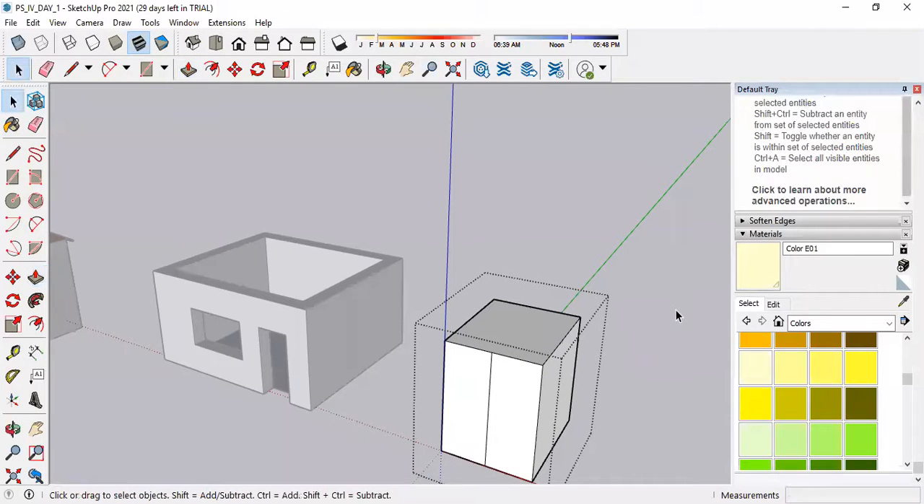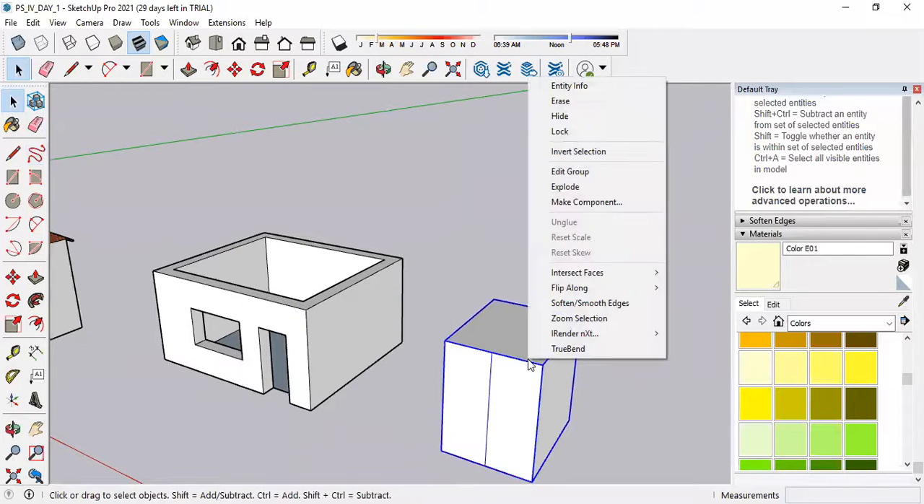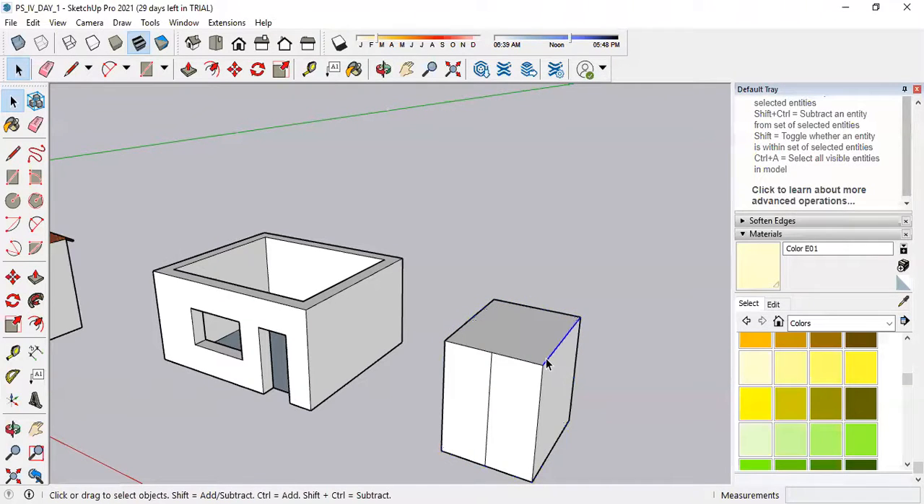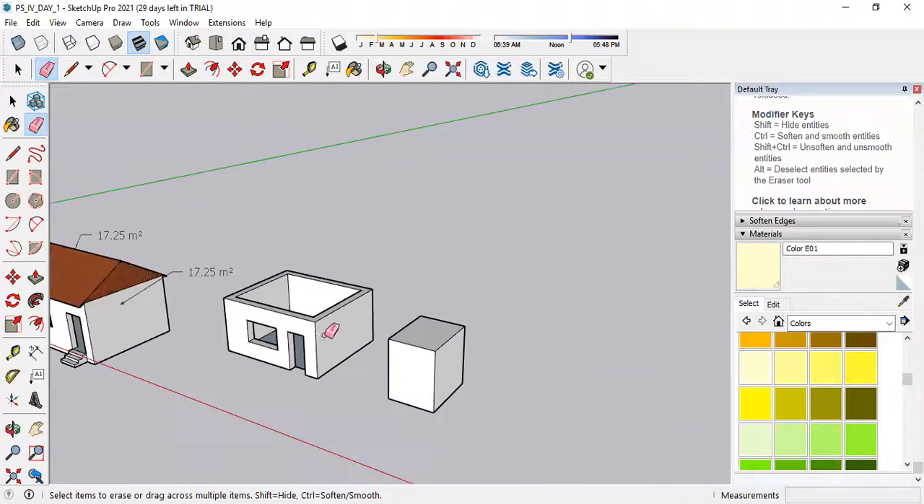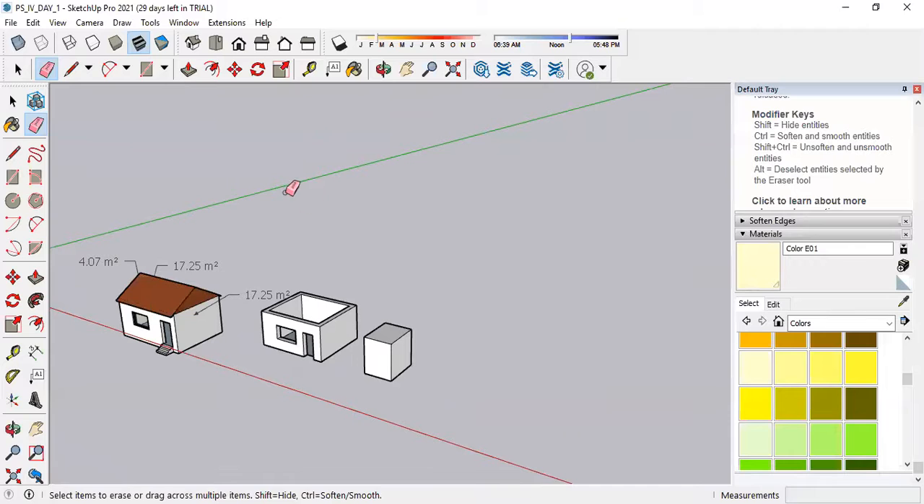ठीक है, done, understood? सर, again, अगर if अनग्रुप करना रहेगा तो? Ungroup is very easy. Select this object, right click, there is an option called explode. Now it is ungrouped, each and every face is separate now. Understood? थैंक यू सर. Okay, any other queries?